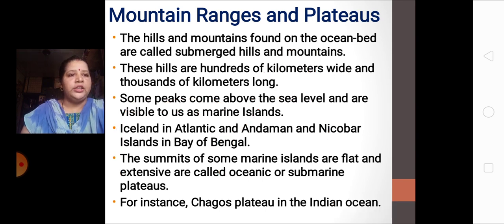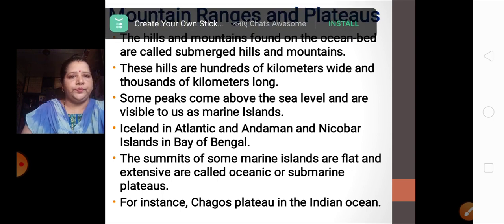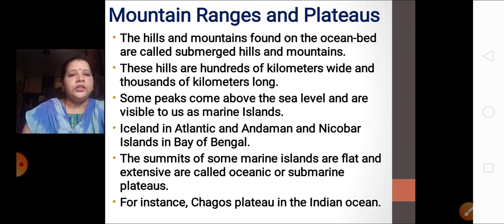So what are the submarine plateaus? The summits of some marine islands are flat and extensive and are called oceanic or submarine plateaus. For instance, the Chagos Plateau in the Indian Ocean is an example of such a submarine plateau.